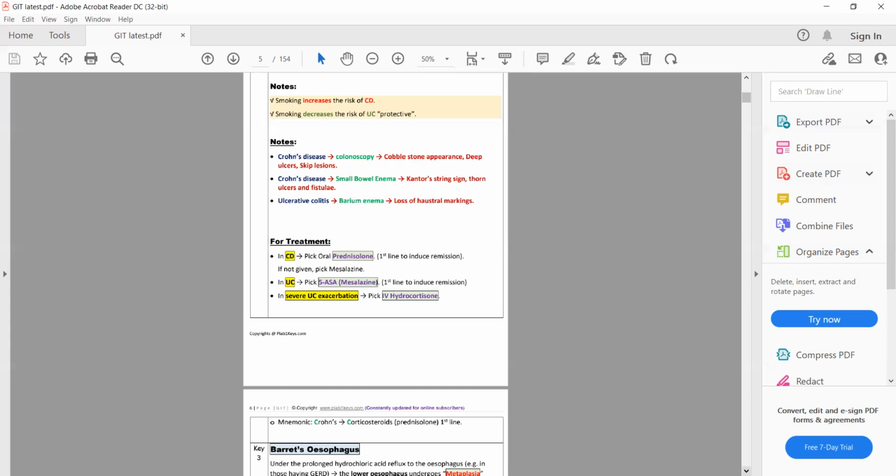In Crohn disease, the first line drug to induce remission is different from ulcerative colitis. In Crohn disease, the first line drug to induce remission is oral prednisolone, or oral steroids such as prednisolone.